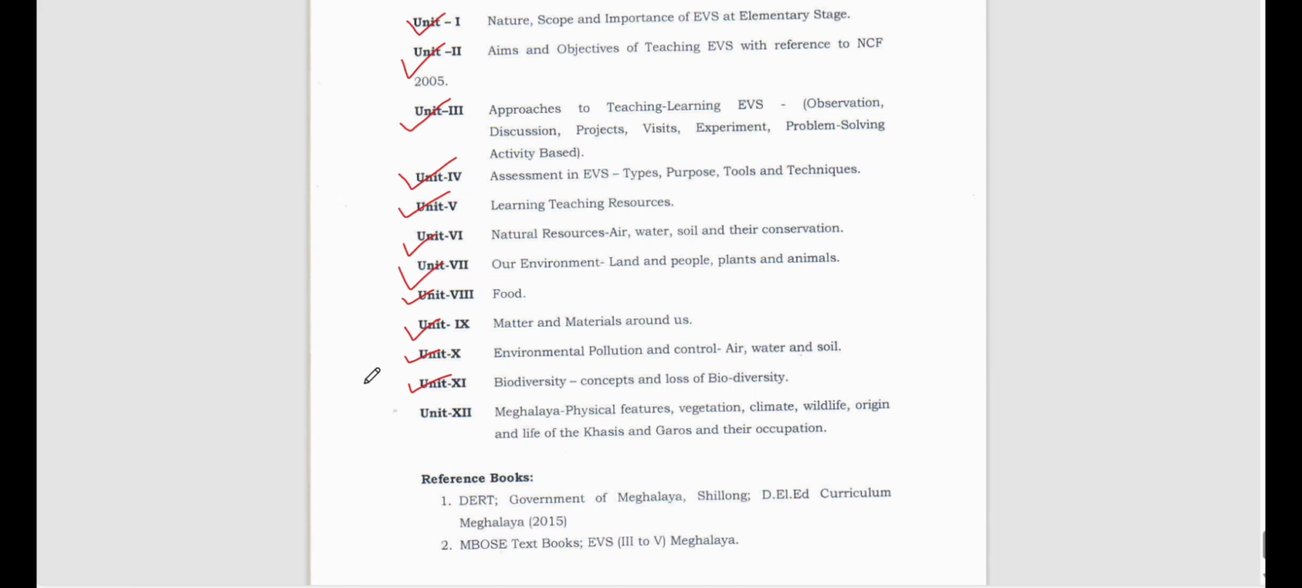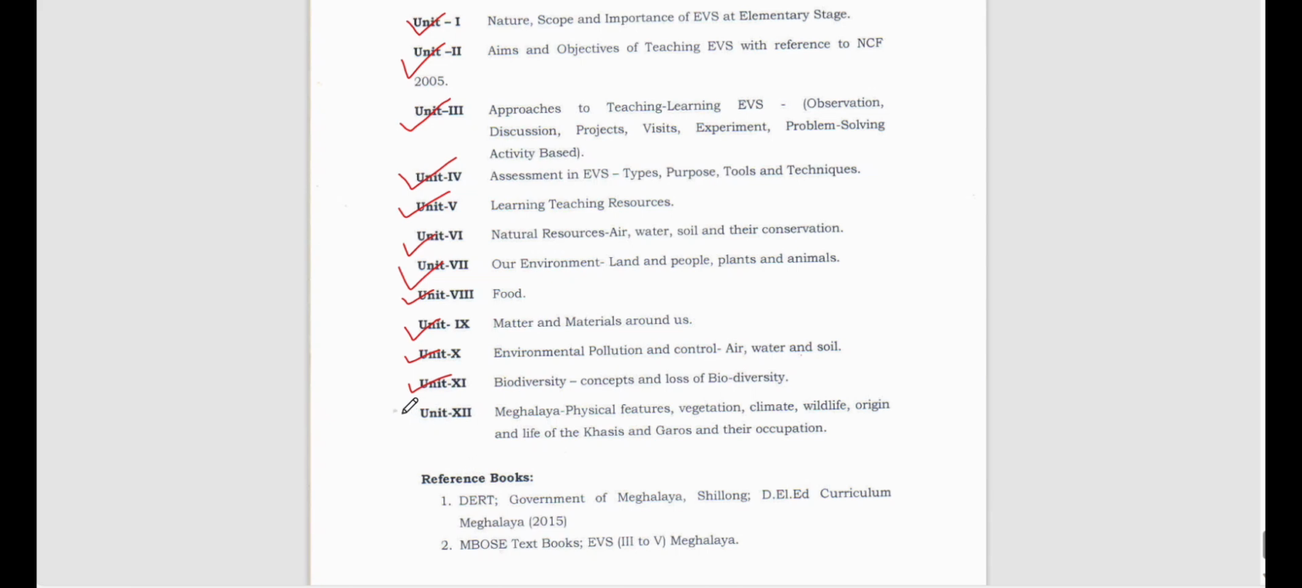Biodiversity is a very broad topic in fact. So we shall see when we study this in detail, right? So there are different types of forests, there are different types of deserts. So all these things we shall see under this particular topic.